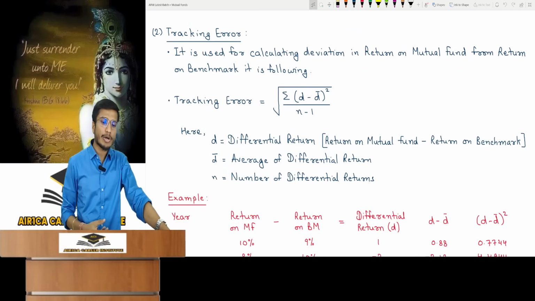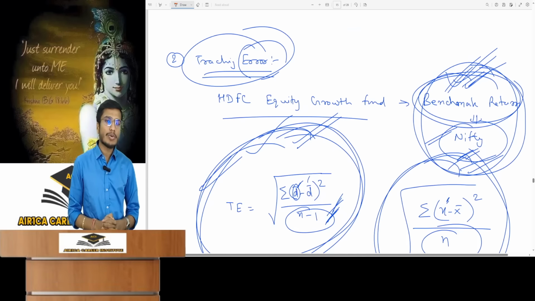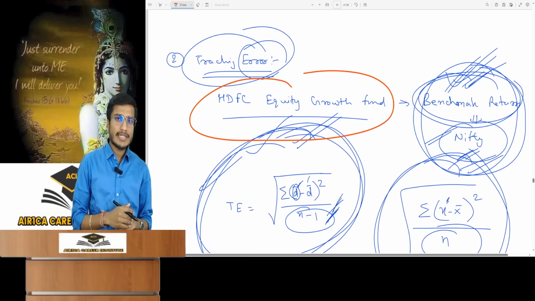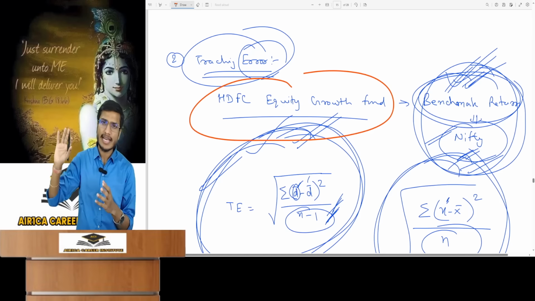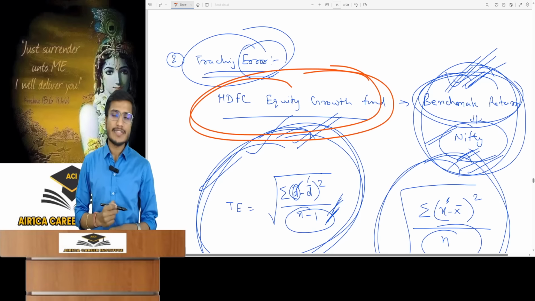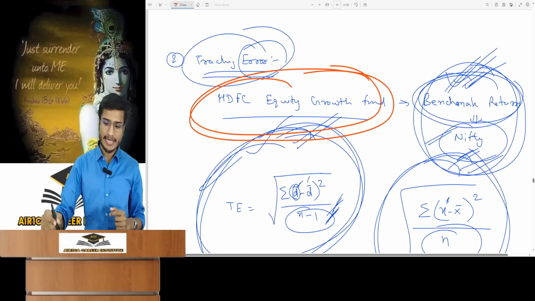Now look, what is tracking error? Before understanding what a tracking error is, let me tell you a few points. There is a mutual fund, for example, HDFC Equity Growth Fund. Okay, so this is a mutual fund that invests in equity and provides growth. It does not give dividends, bonuses or anything like that. So this is the equity growth fund of HDFC. For this equity growth fund, managers said their benchmark return is the Nifty.